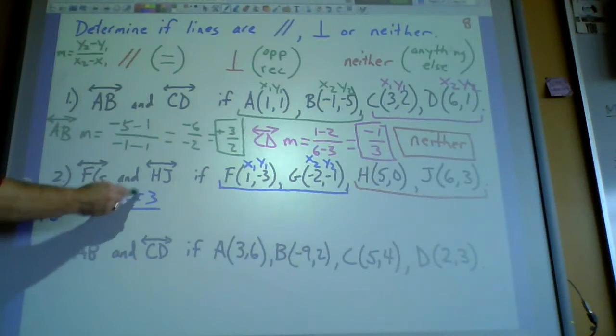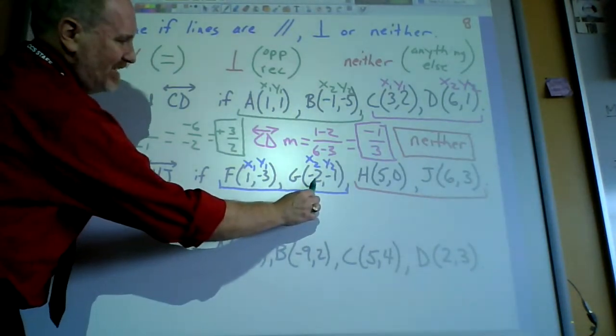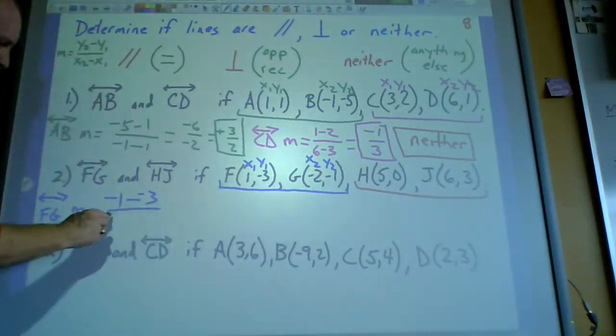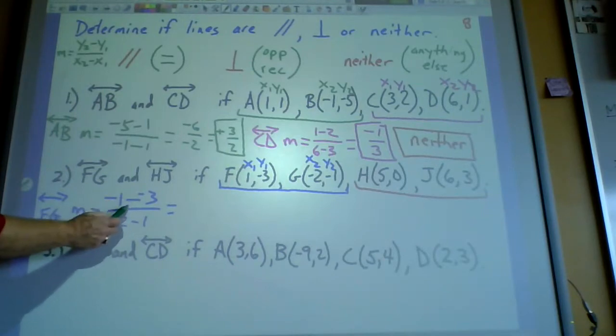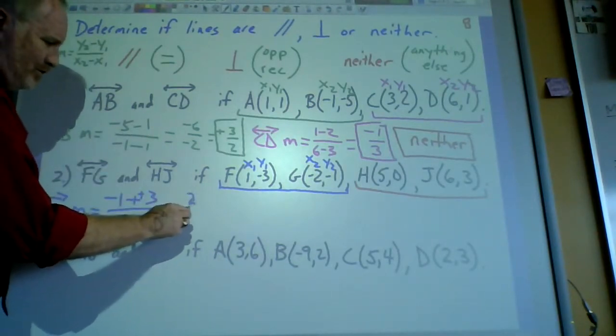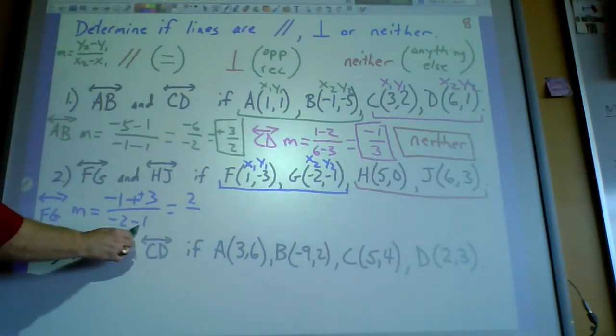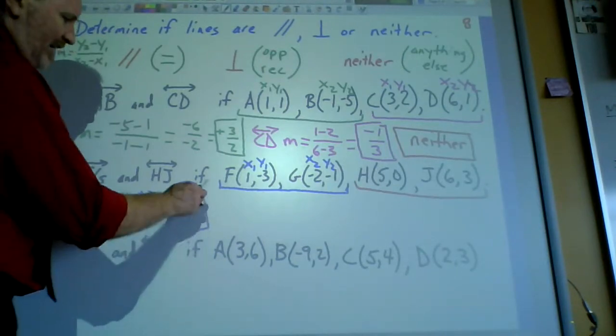Okay, hopefully nobody falls into that trap. Downstairs, we're going to subtract the x's. So we're going to say -2 minus 1. And let's take care of that double negative. Double negative means it turns into positive. And -1 plus 3, that would be +2. And downstairs, -2 and -1 would make -3. So his slope is 2 over -3.